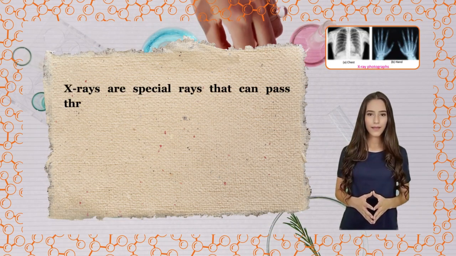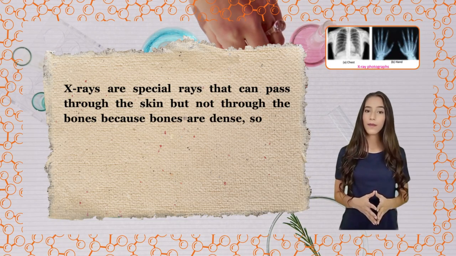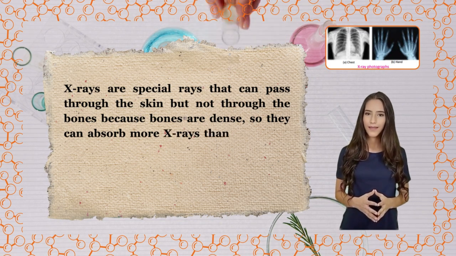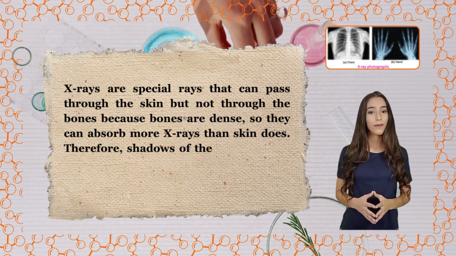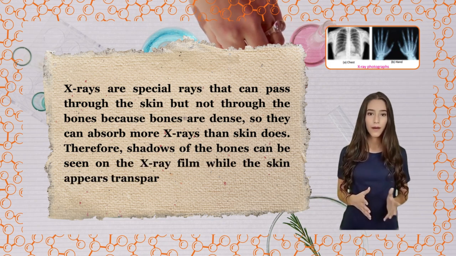X-rays are special rays that can pass through the skin but not through the bones because bones are dense, so they can absorb more X-rays than skin does. Therefore, shadows of the bones can be seen on the X-ray film while the skin appears transparent.